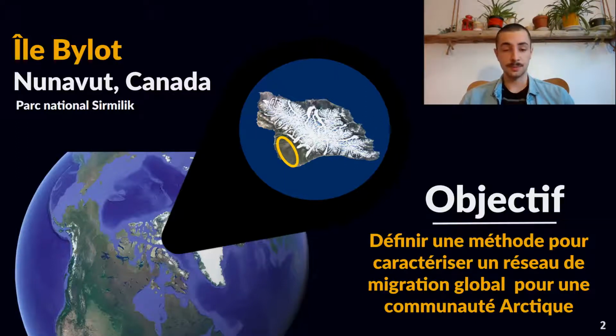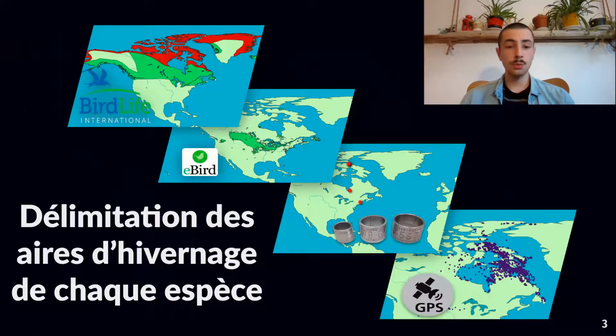terrestrial ecosystems. We focus on the Bylot Island tundra community located in Nunavut in the Canadian High Arctic. So the vertebrate food web of Bylot is composed of 35 species, of which 28 are migratory bird species. So to proceed, we